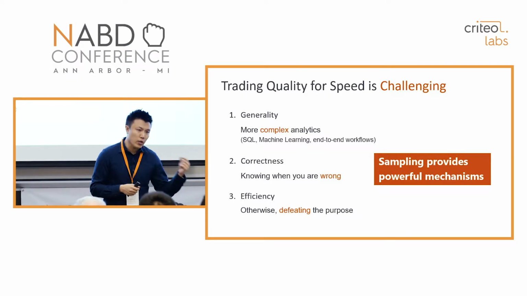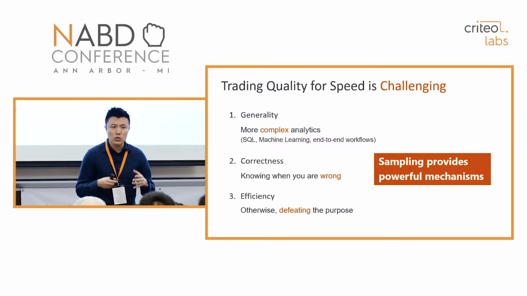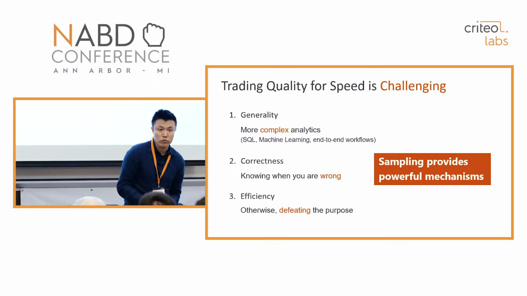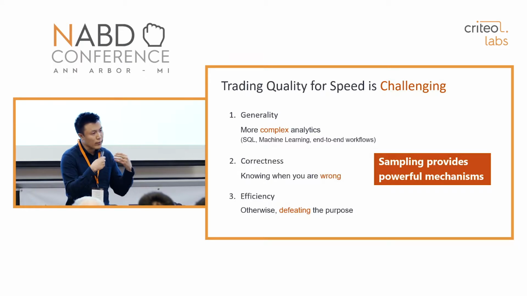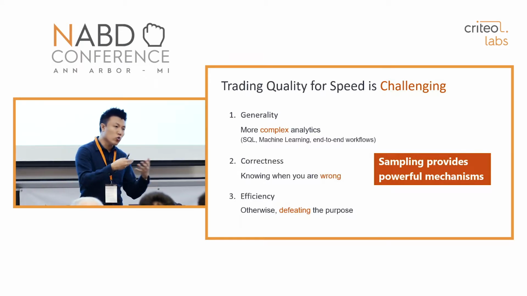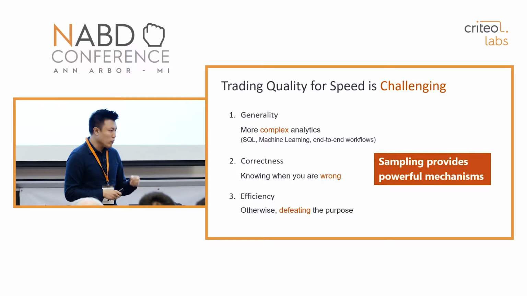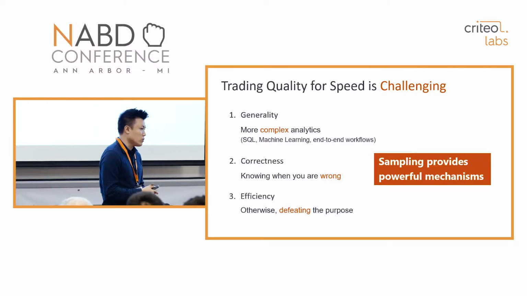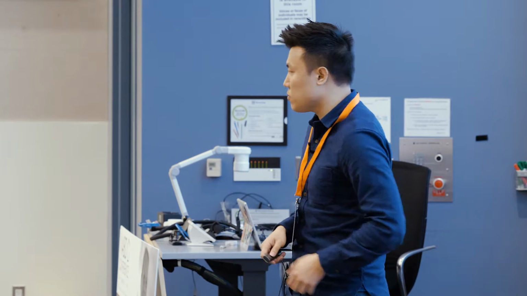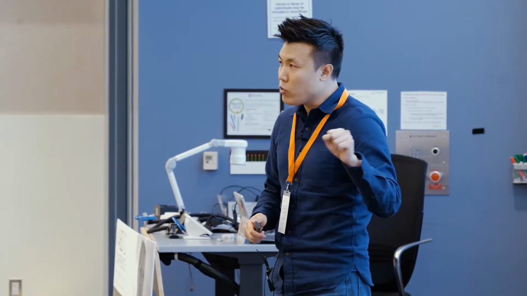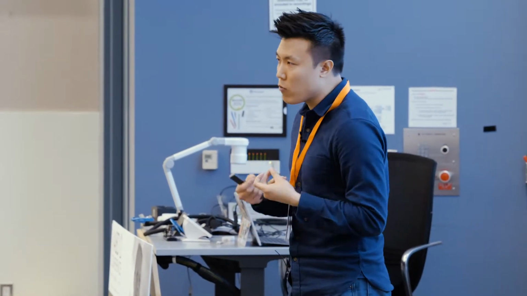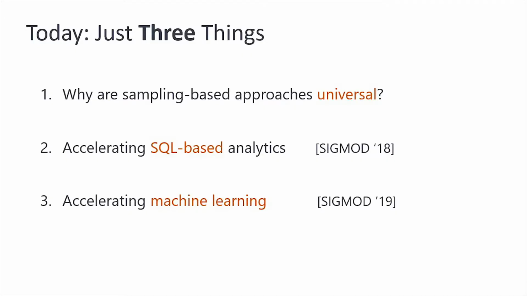The easiest way to find out if your approximation is accurate enough is to take a look at the entire data and compute the ground truth. But this obviously defeats the whole purpose of doing approximation. Also, giving you a 99% accurate answer only twice as fast may not be very attractive. But giving you a 99% accurate answer 200 times faster is a very compelling case in many applications. So we want to support a large class of queries with accuracy guarantees, and do it in a very efficient way. Sampling provides a very powerful mechanism to ensure this.